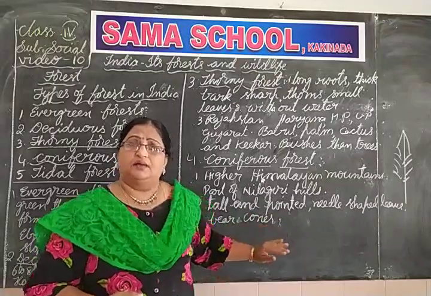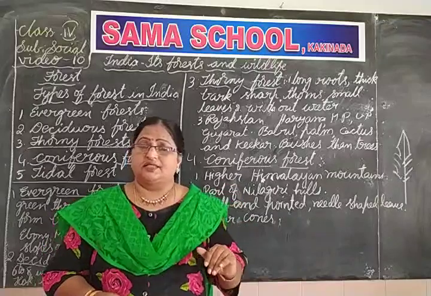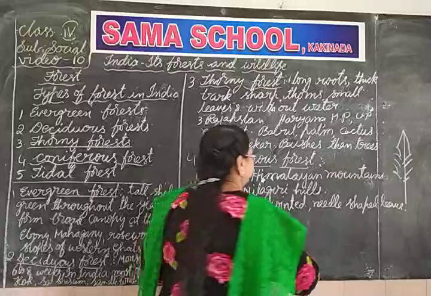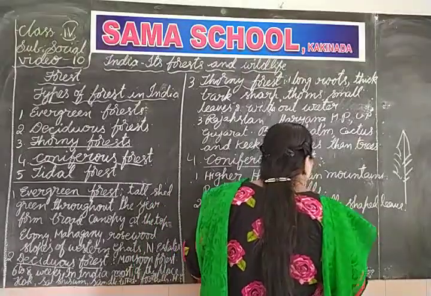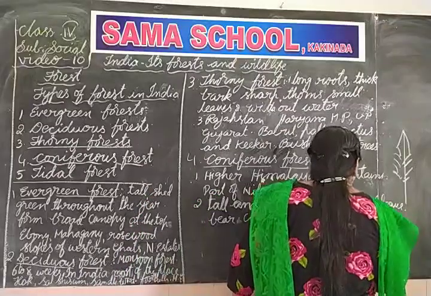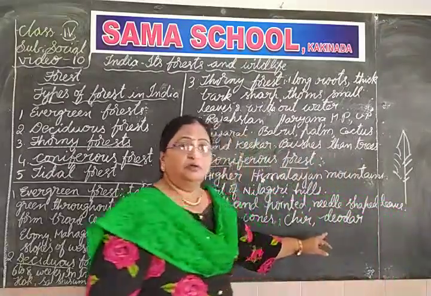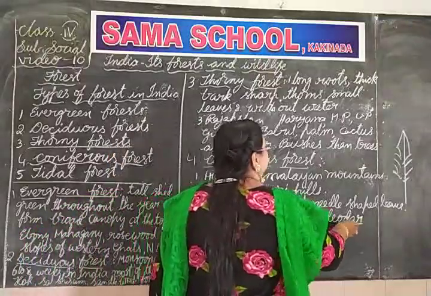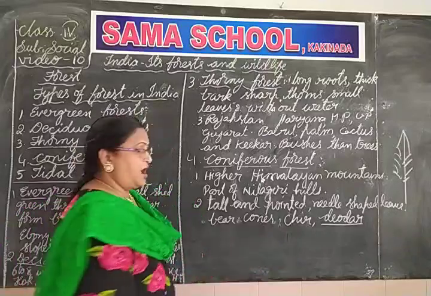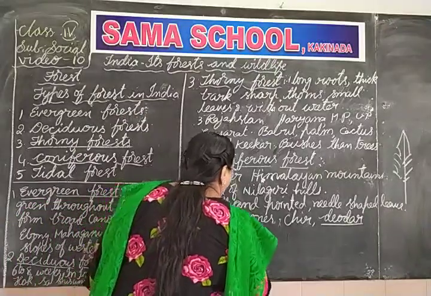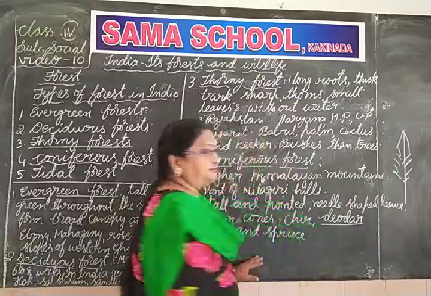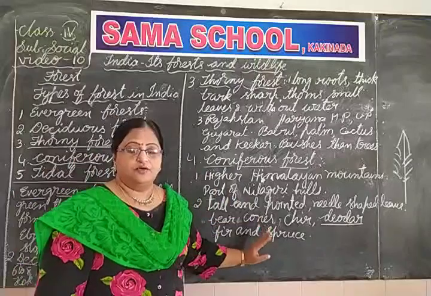In this coniferous forest, the most important and valuable trees we find are chir and devadar. This is very valuable wood, children. Devadar means it is very costly, expensive. Devadar wood. And fir and spruce. These trees you can find in the coniferous forest.